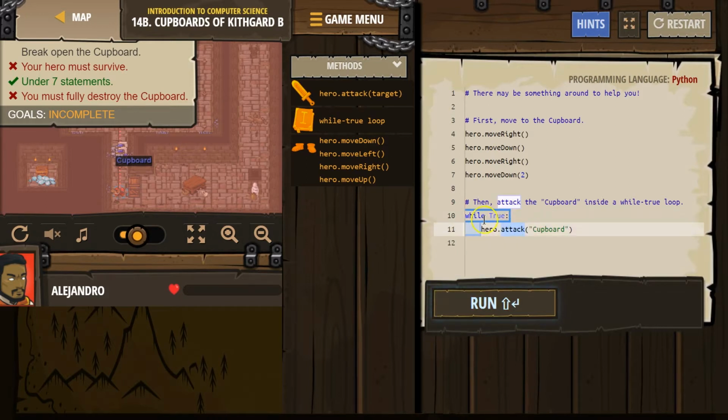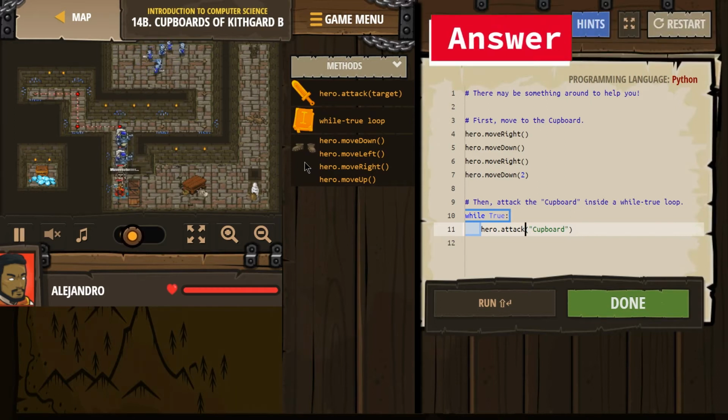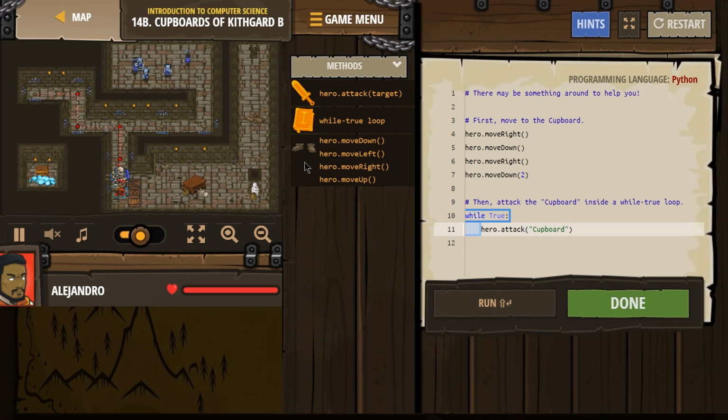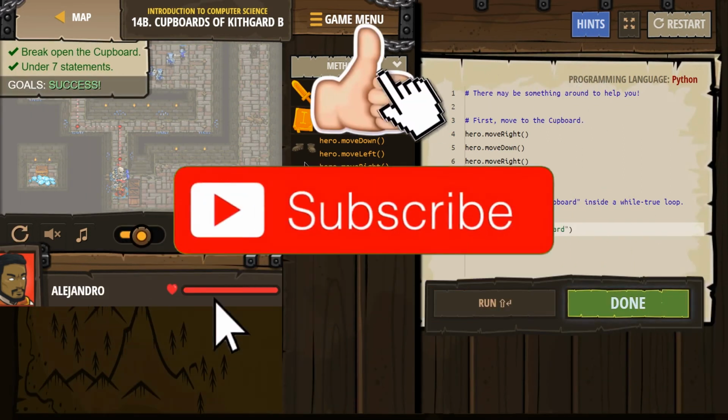Since this is indented under the loop, our hero is going to attack the cupboard, attack the cupboard, attack the cupboard. I wonder then if we're going to get a sword out of it and then fight, or let's see. Boom, boom, boom. Oh, we have a bodyguard. Looking good. Oh, perfect. We did it. Great.